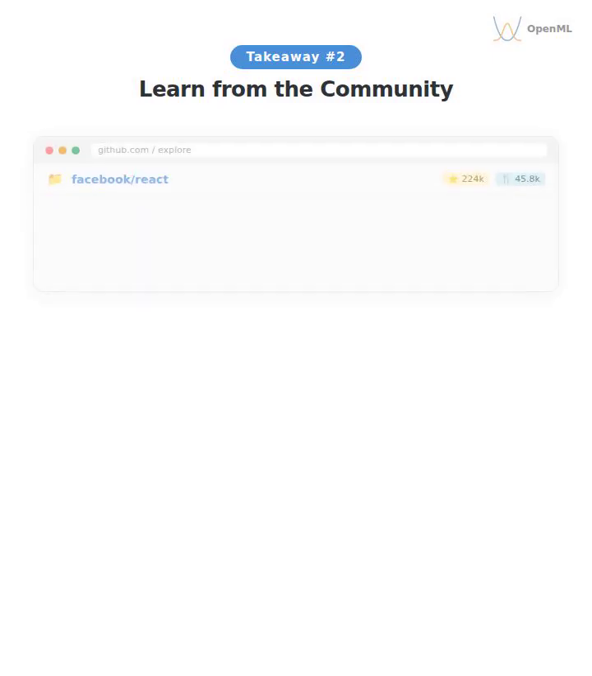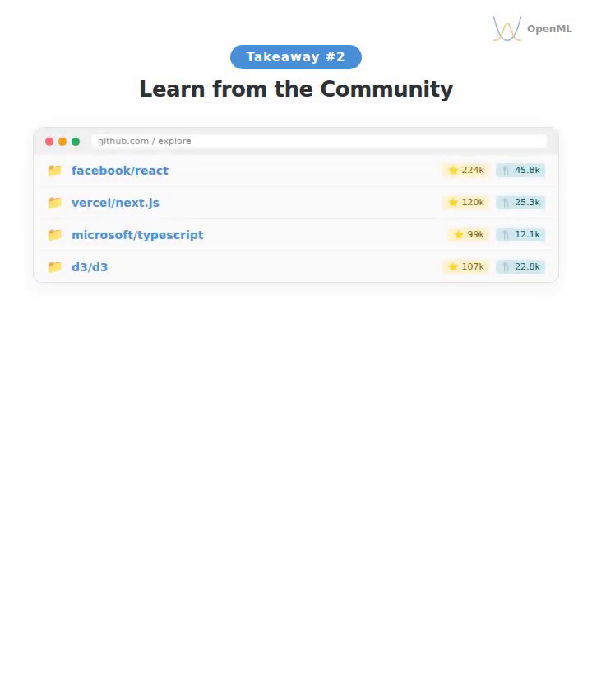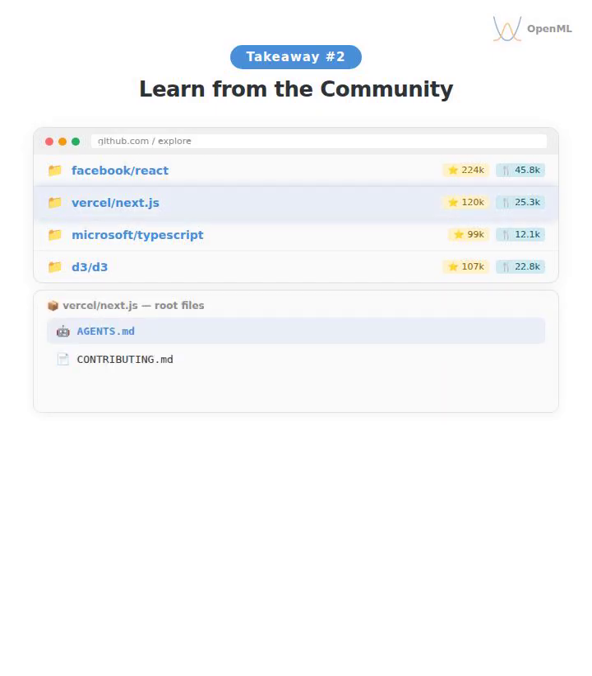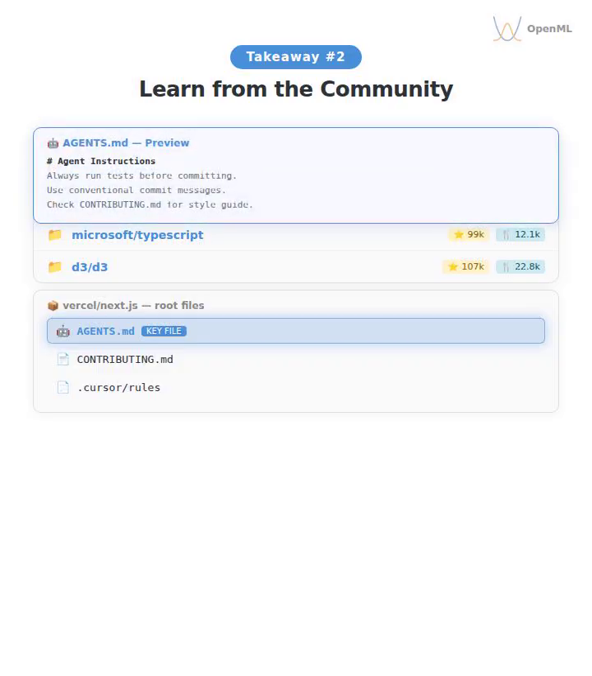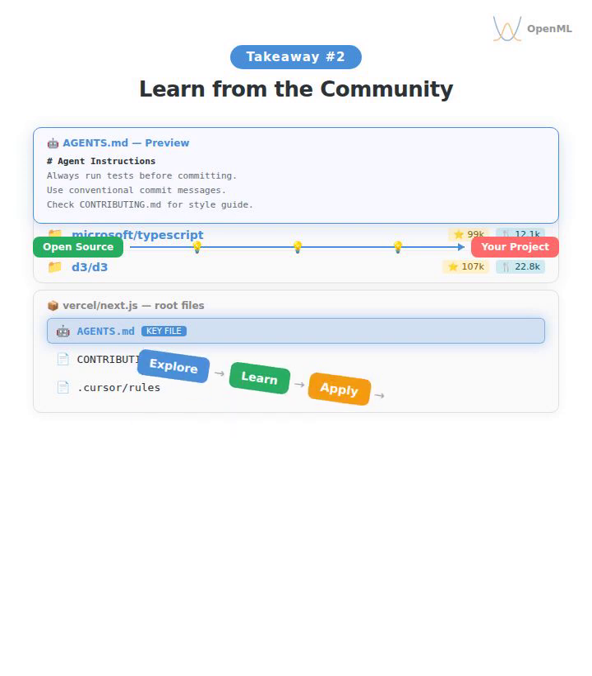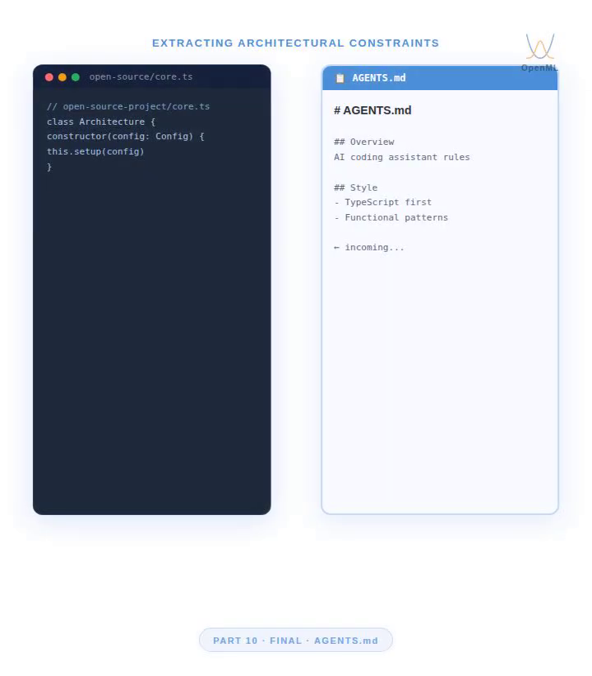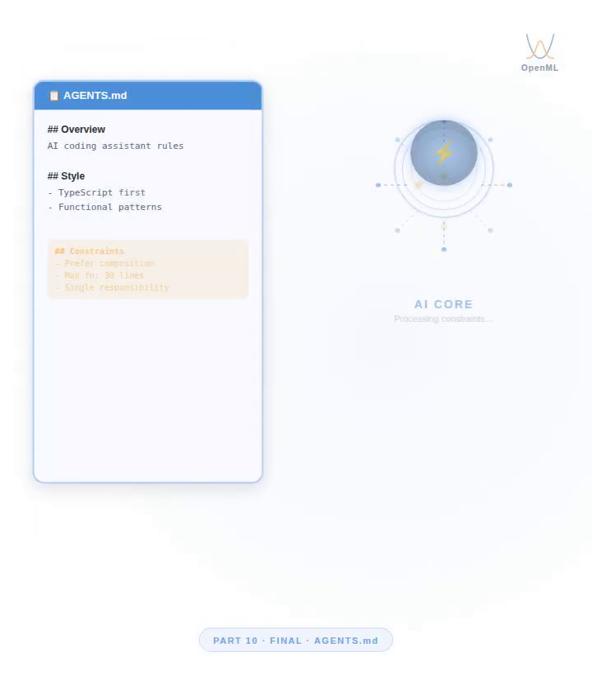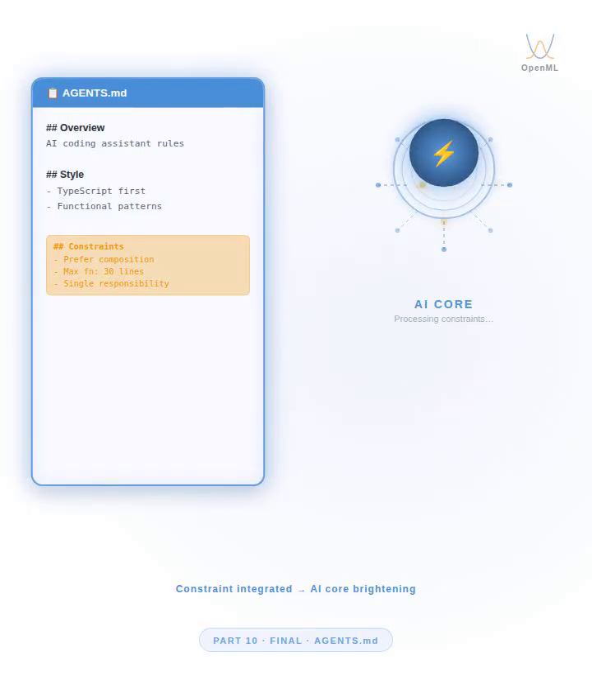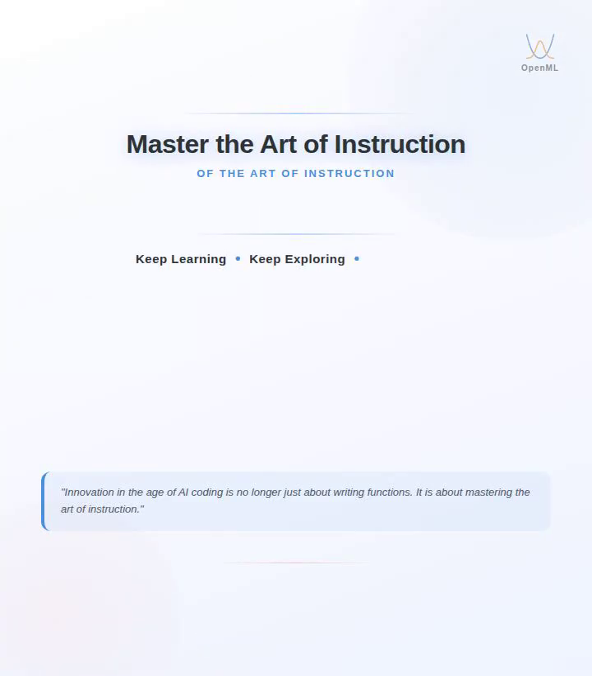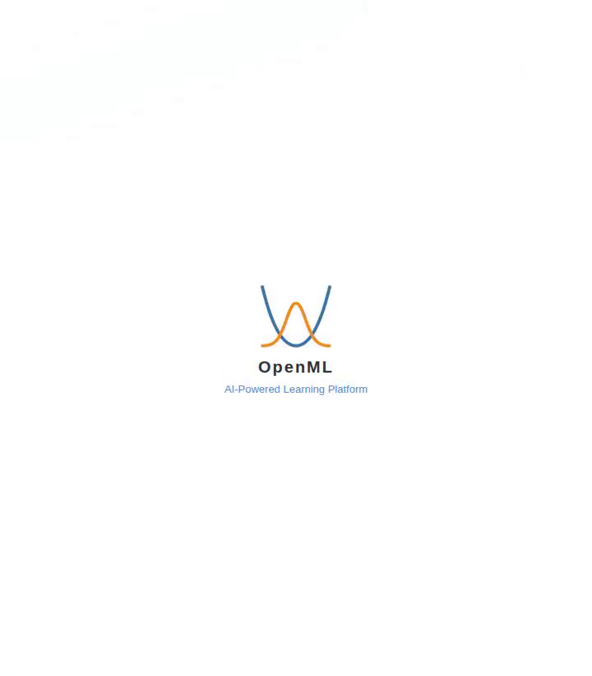And becoming a master architect means constantly refining our blueprints. The best way to elevate our manifest is to look outward and learn from the broader community. By frequently exploring popular open-source projects, we can discover emerging agentic techniques and see exactly how top-tier teams are structuring their own context files. Innovation in the age of AI coding is no longer just about writing functions. It is about mastering the art of instruction. Keep learning, keep exploring, and keep refining your rules.